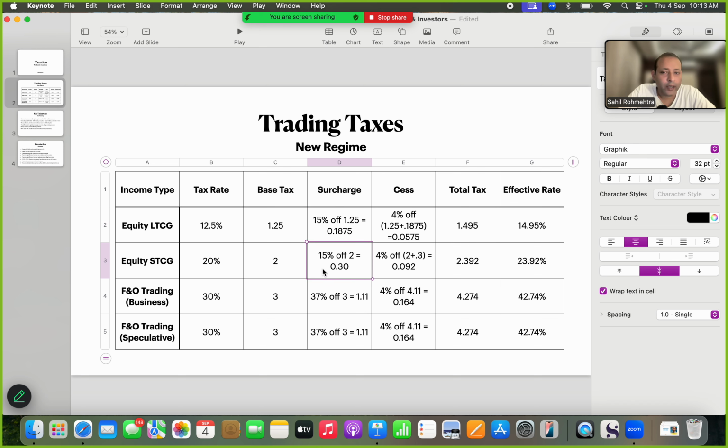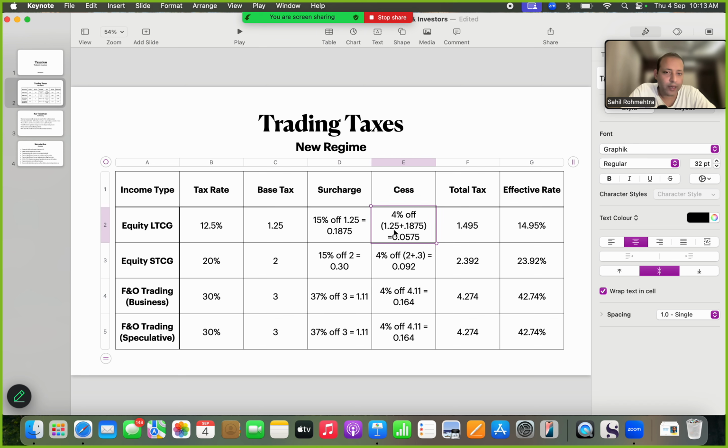Similarly, for equity STCG, also a 15% surcharge will be applied on the base of 2 crore rupees to give you 0.3 crore or 30 lakh rupees as an additional surcharge. For F&O trading, regardless of whether it is business or speculative, we have a 37% surcharge, which is quite huge, so you will have to pay an additional 1.11 crore as surcharge tax.